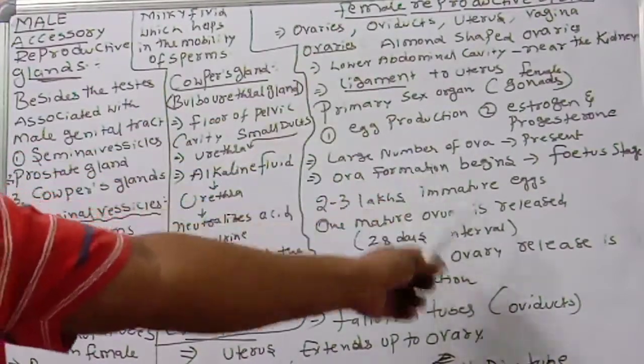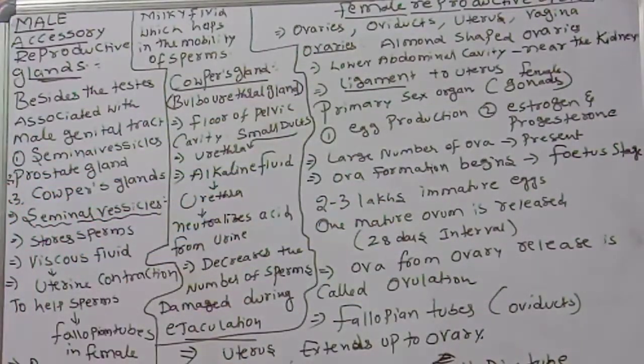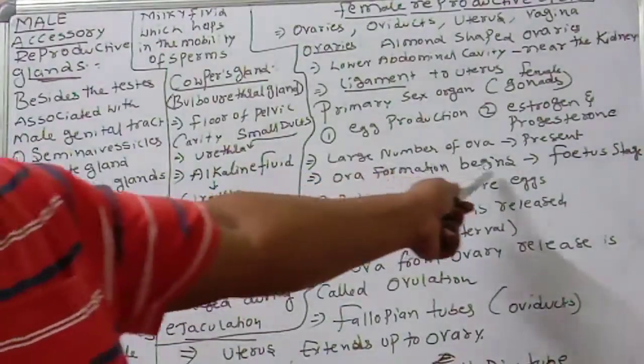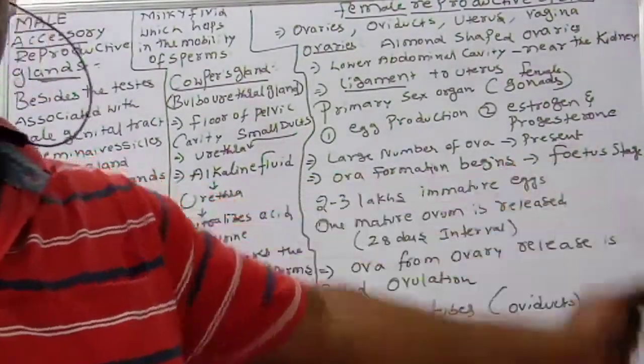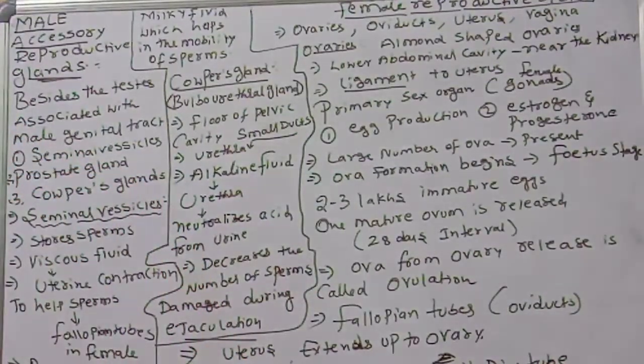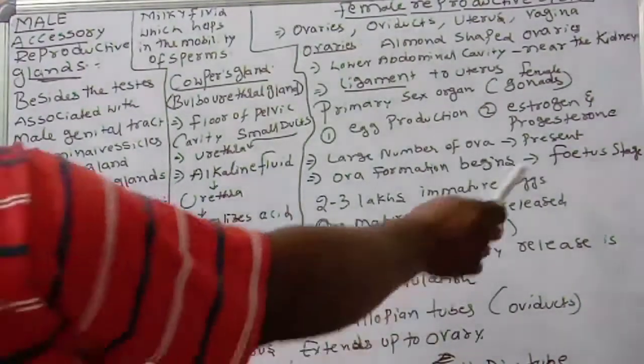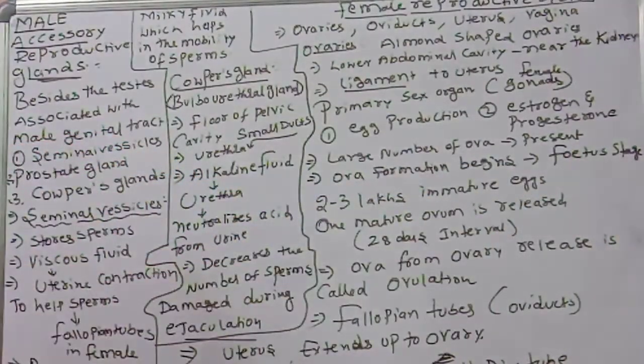When does ova formation begin? The ova formation begins at the fetus stage only. The ova formation begins at which stage? Fetus stage. Okay, this is very important.